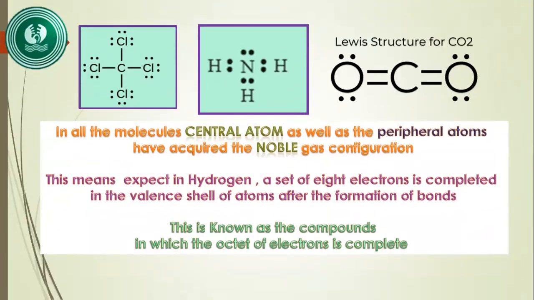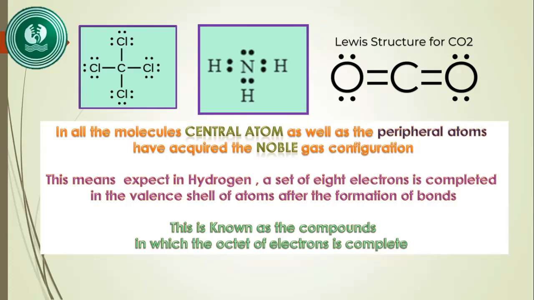See, another important thing is the octet rule. The molecules obey the octet rule. In this case there are 3 molecules shown. One is CCl4. In CCl4 the central atom is carbon and the peripheral atoms are 4 chlorines. So you see the central atom and the peripheral atoms all obey the octet rule. That means all atoms have 8 electrons in their valence shell.